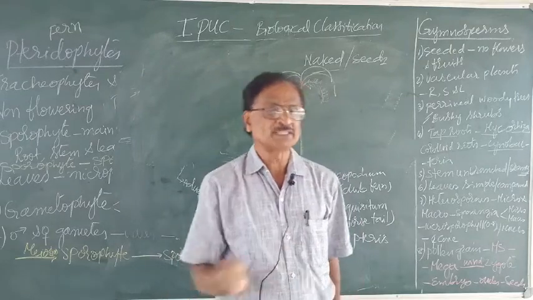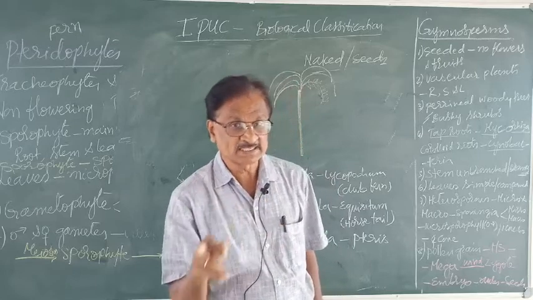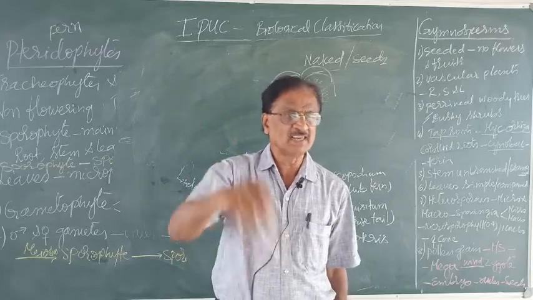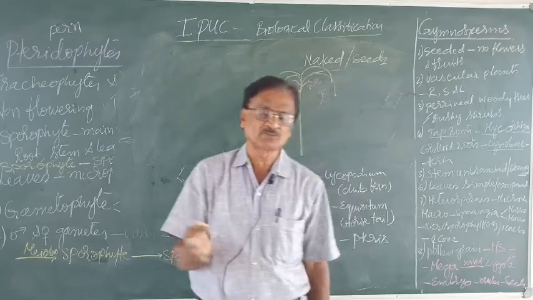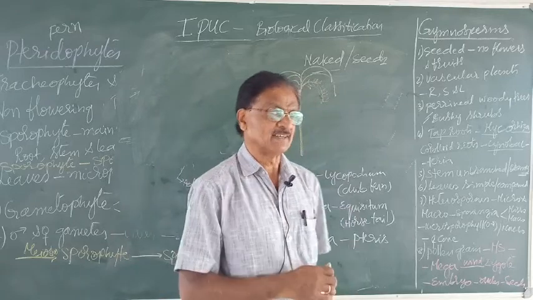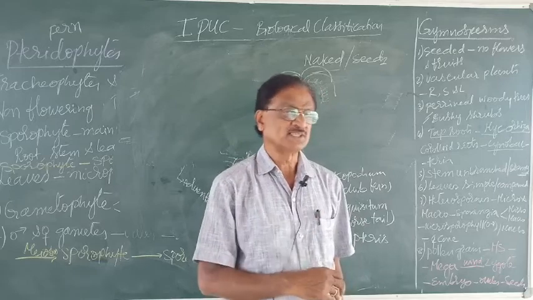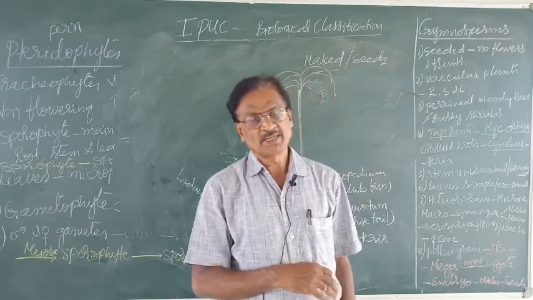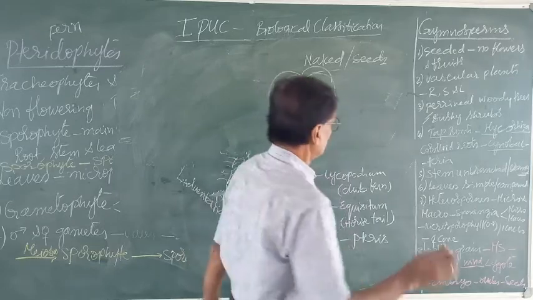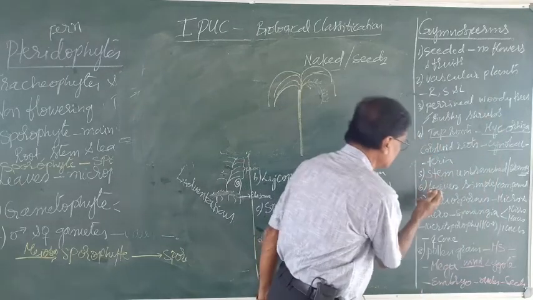Or the leaves may be simple and needle-like, as in the Pinus tree. In the pine tree, the leaves are needle-like. Thereby the surface area is reduced. And to some extent, it reduces the rate of transpiration. It is nothing but a method by which water may be conserved. That is regarding the stem and the leaves.